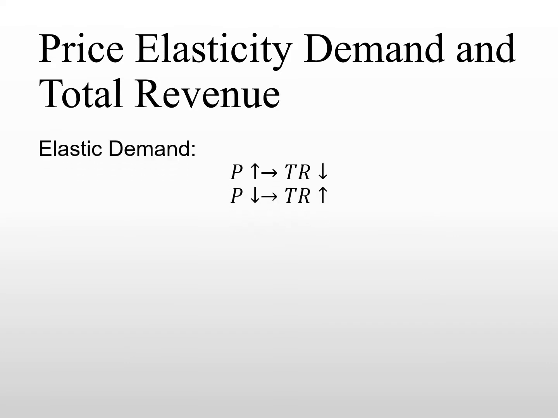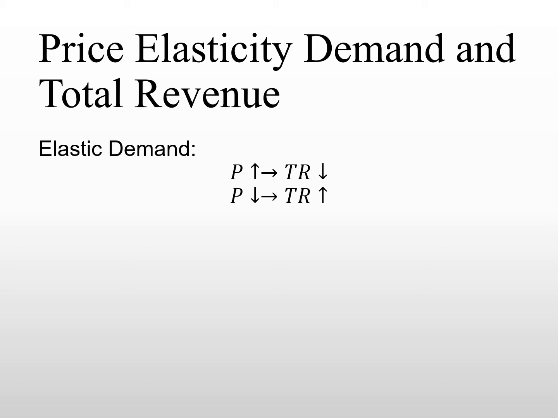Let's go over the concept here. The rule of thumb is that when we have an elastic demand product, when price goes up, the total revenue of the firm will go down. Mainly because when people are very sensitive to any price change, a little increase in price will cause many buyers in the market to cut back on buying the product. As a result, the total quantity sold in the market drops more than the price has increased, and therefore the total revenue of the firm will decrease.